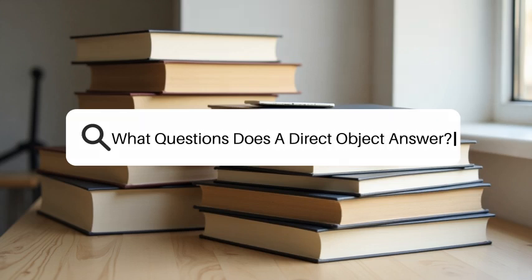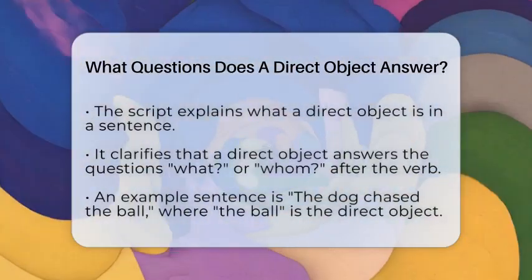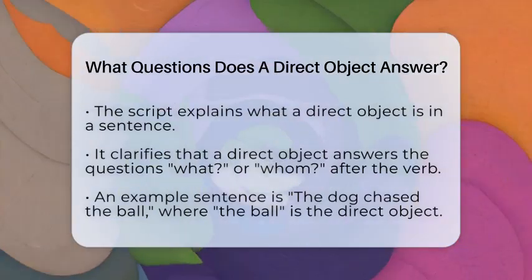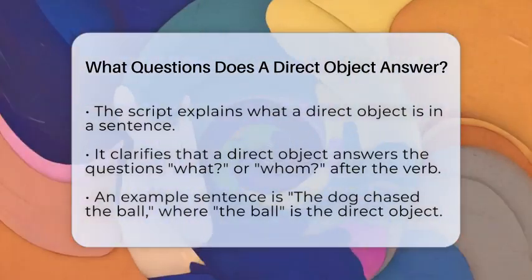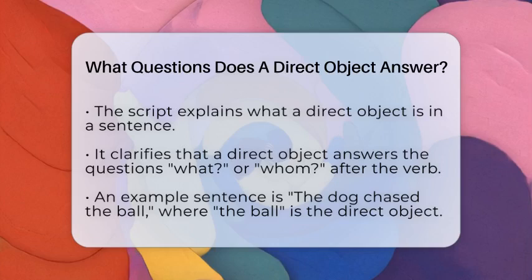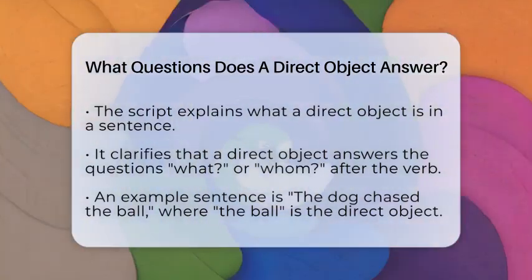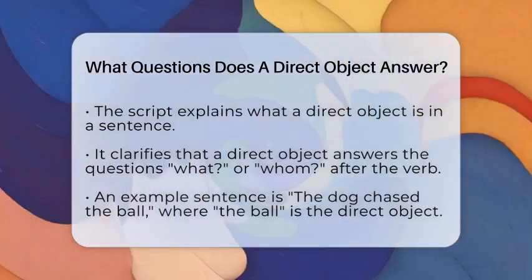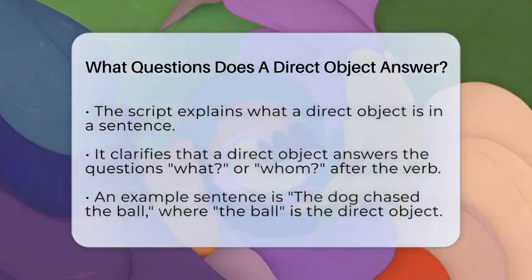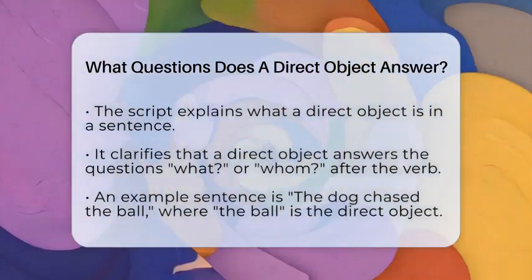What questions does a direct object answer? Imagine you're trying to figure out who or what is receiving the action in a sentence. That's where understanding what a direct object answers becomes really helpful. When you see a sentence like, "The dog chased the ball," you might wonder, chased what? Or chased whom? The answer to those questions points directly to the object that gets affected by the action.